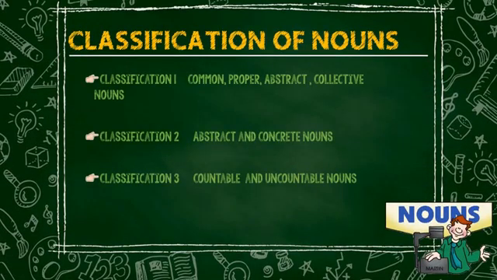Nouns can be classified in 3 parts. Classification 1. Common noun, proper noun, abstract noun, collective noun. Classification 2. Abstract noun and concrete nouns. Classification 3. Countable nouns and uncountable nouns.